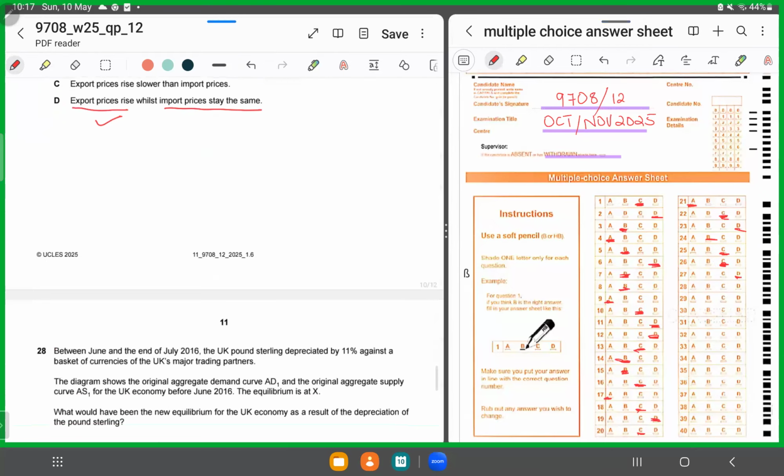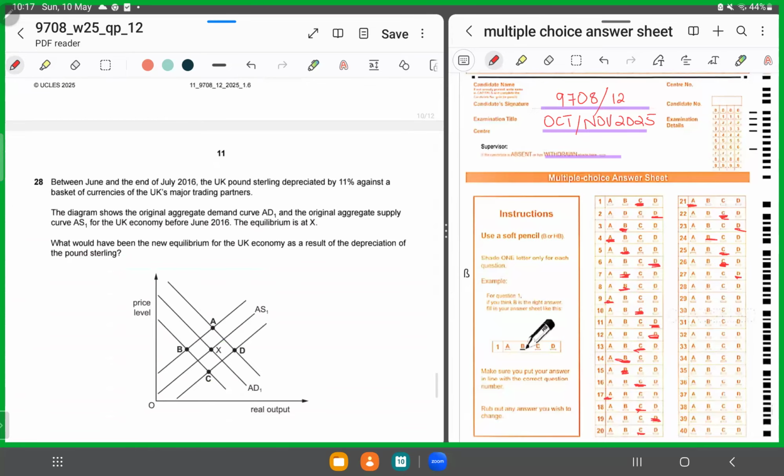Moving forward, MCQ number 28. MCQ number 28 displays multiple aggregate demand and supply curves with X as the equilibrium position. Price level is displayed on the vertical axis, real output displayed on the horizontal axis. Now they're saying the UK pound sterling depreciated by 11% against a basket of goods. Now they're saying if initial aggregate demand curve is AD1 and AS1 is initial supply curve, what should happen to the new equilibrium position if the currency has depreciated.